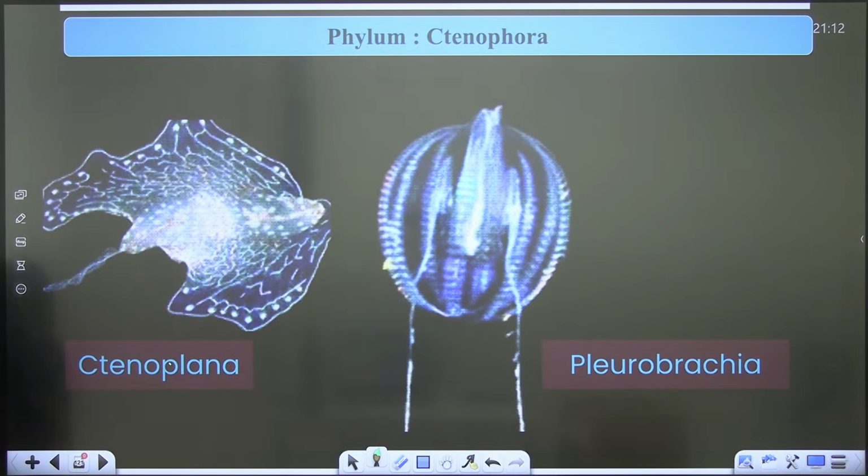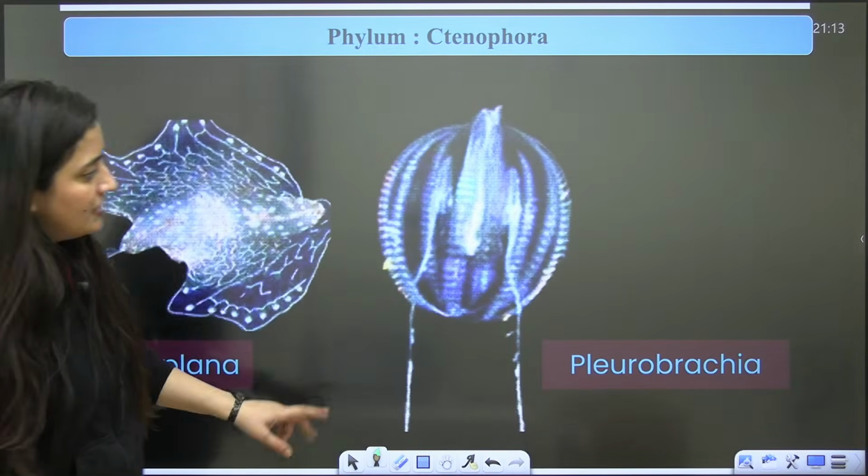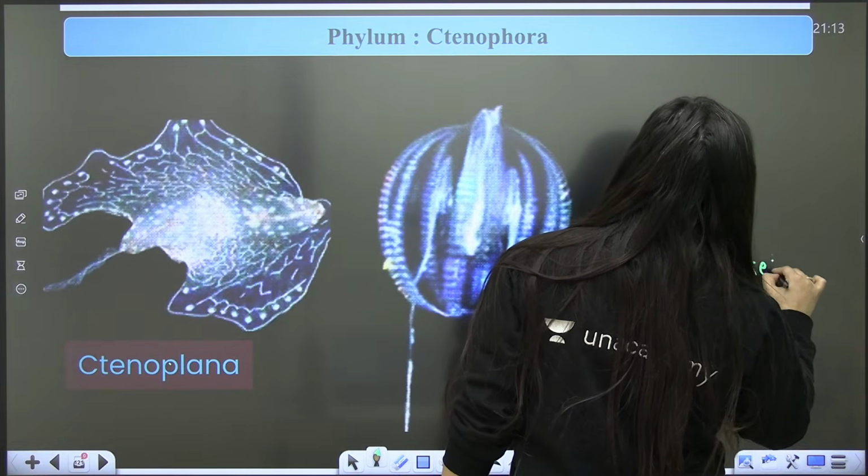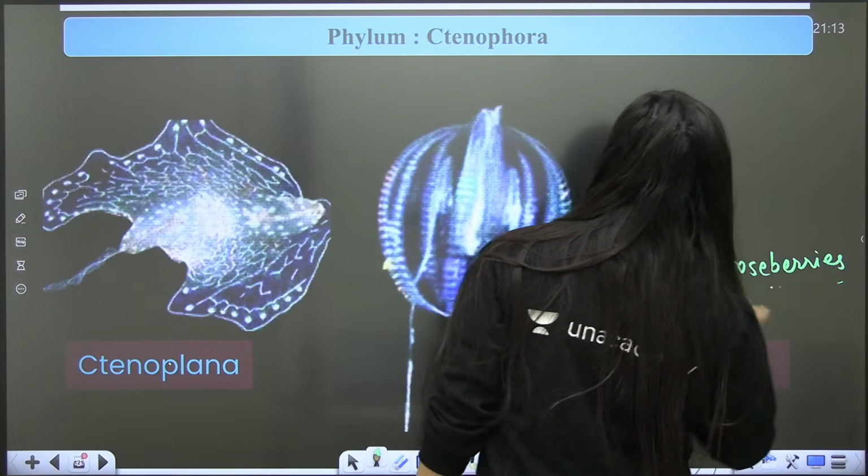So comb jellies, sea walnuts are the common names there. Pleurobrachia is an example. It is also known as sea gooseberries.